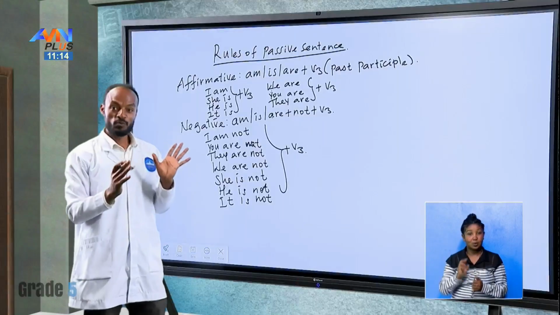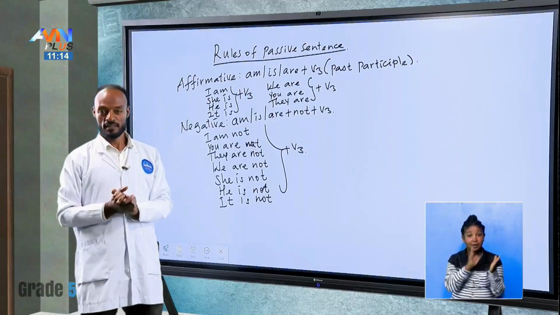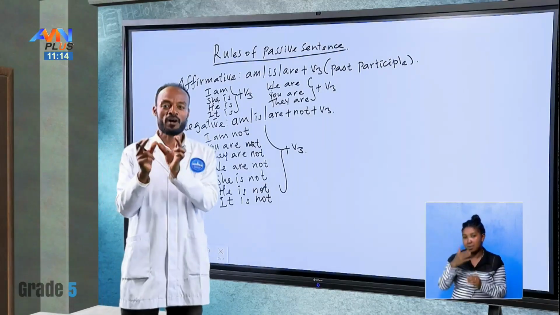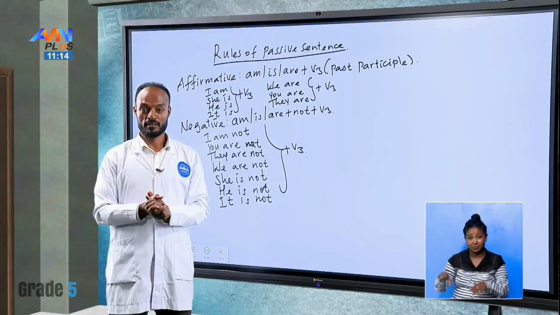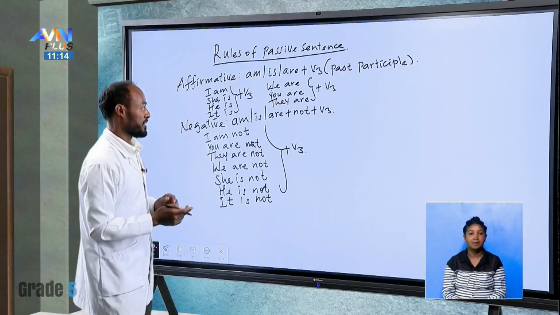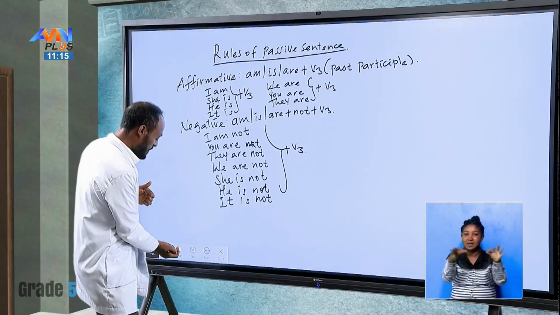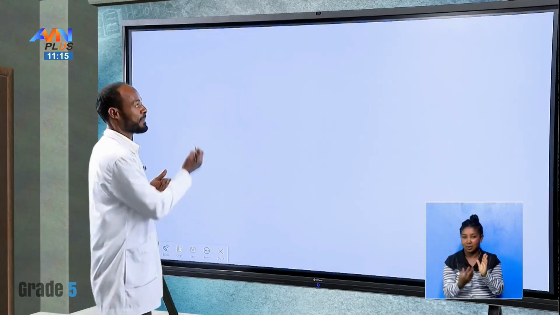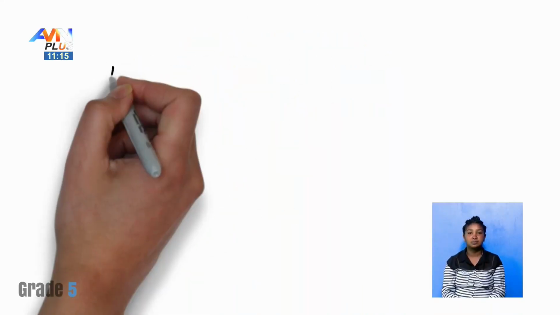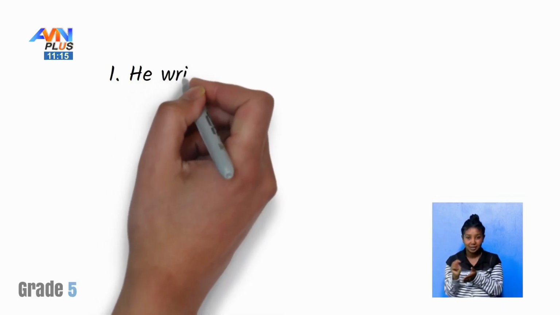We will say it one by one if you are ready. Okay? As students, parents, I hope you are helping your children. Isn't it? Thank you very much. Come on here. When we say positive sentence, we will say it one by one. The positive sentence. For example, he writes the homework.